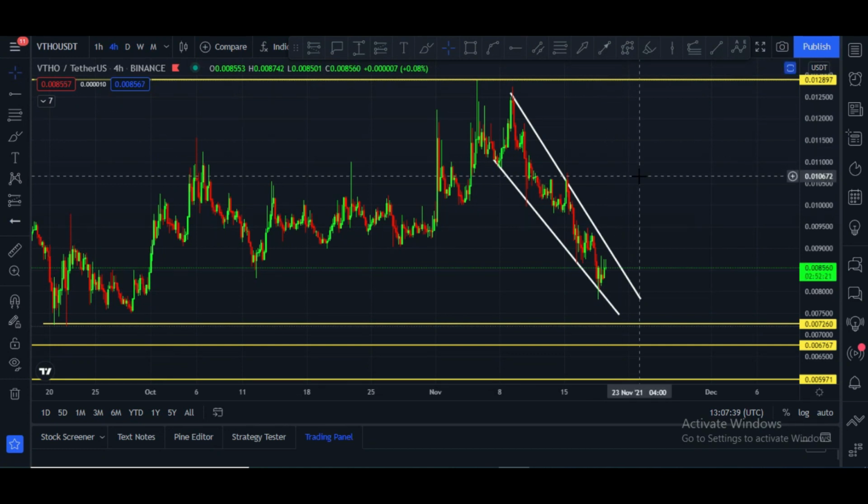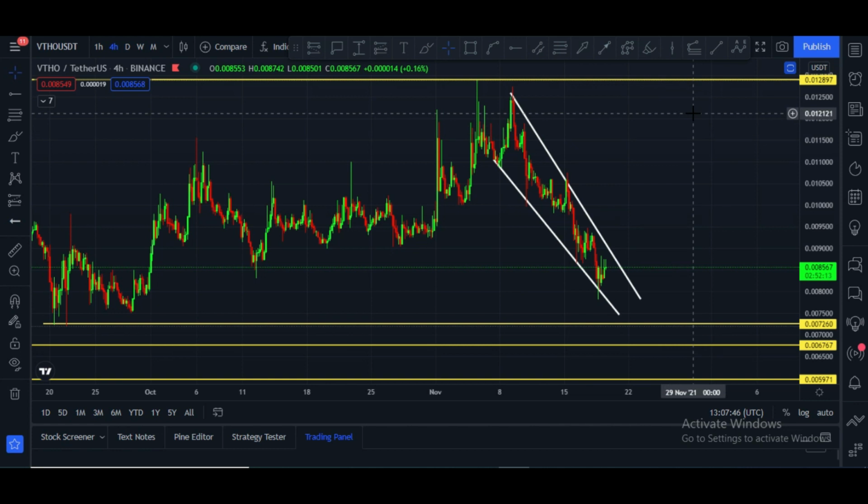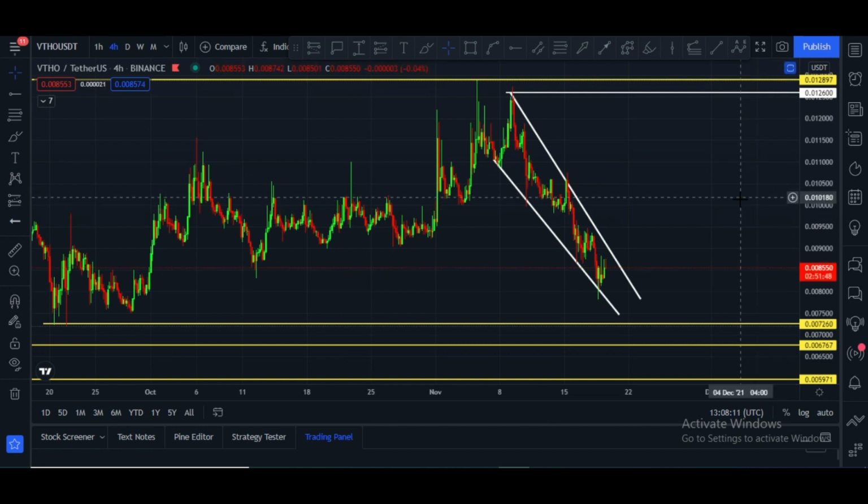This is Withor USDT pair 4-hour chart, and it is in this descending wedge. After creating top at 1.2 cents, now it is at the $0.0085 price level, and price is very low right now. This is actually a bullish pattern. After breaking, target will be the beginning of this falling wedge, which is at the 1.26 cents price area. But before this it has to break some resistance areas.